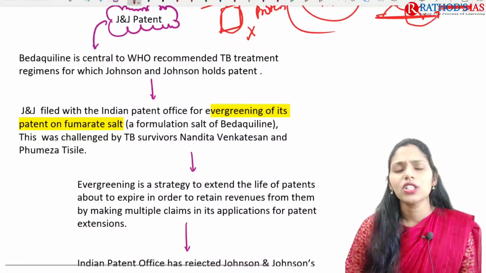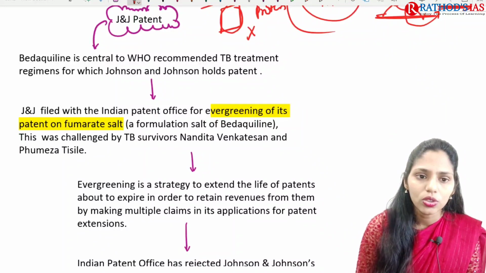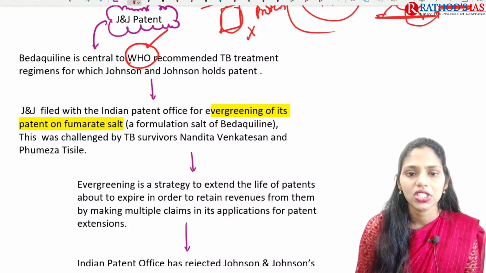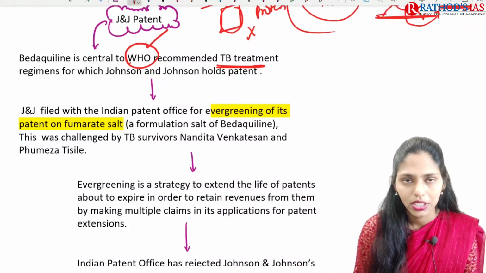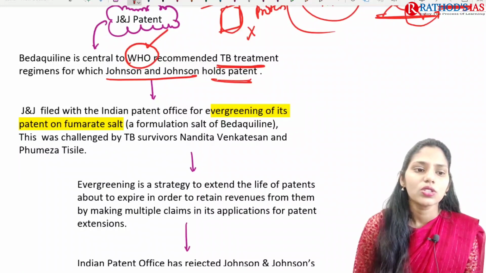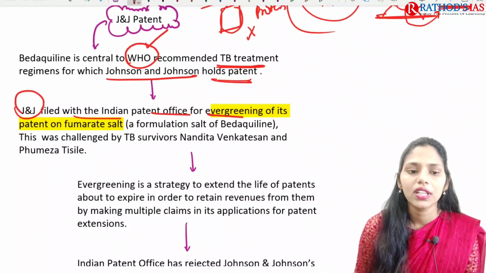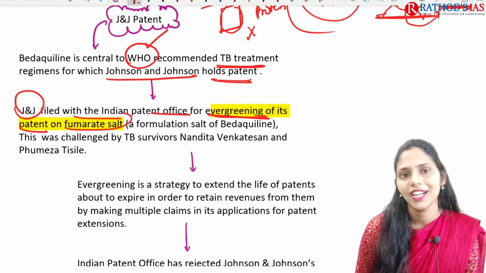And if you are talking about this Johnson & Johnson patent, bedaquiline is central to WHO, that is World Health Organization, recommended TB treatment regimes, for which Johnson & Johnson holds the patent. So here Johnson & Johnson filed with the Indian Patent Office for evergreening of its patent on fumarate salt.